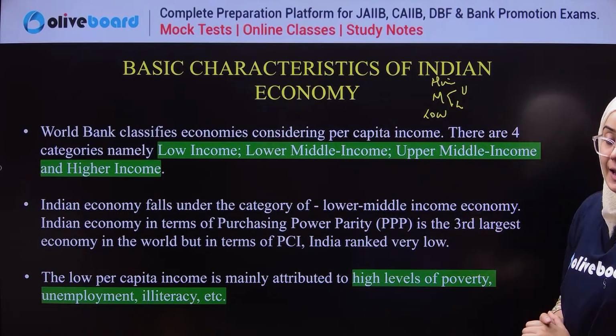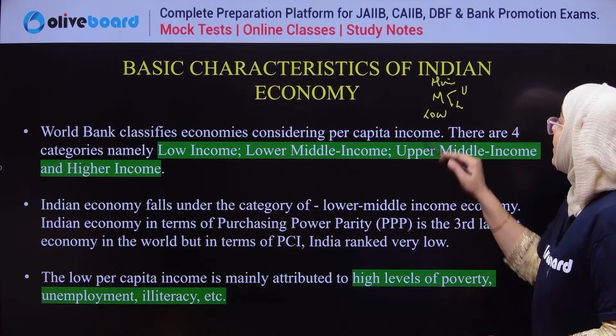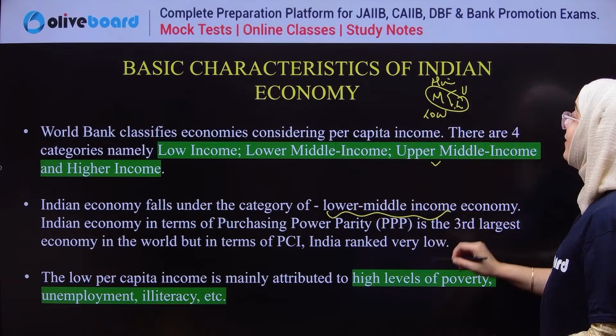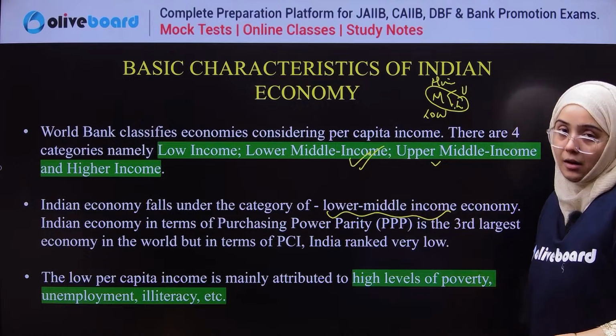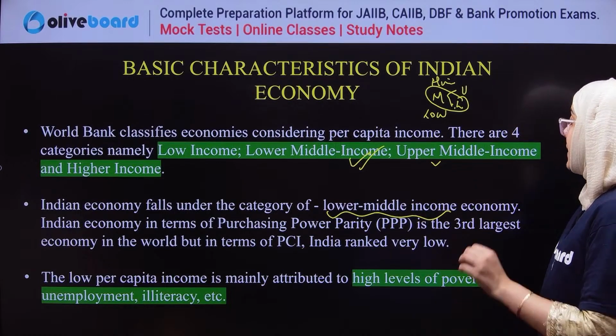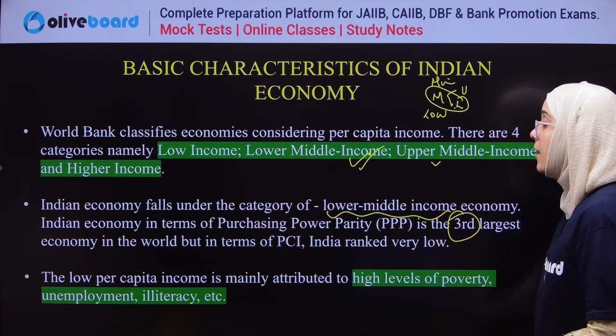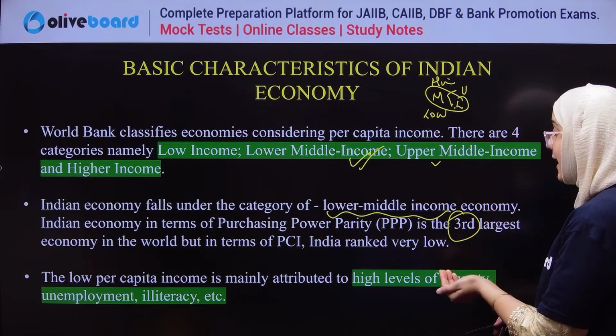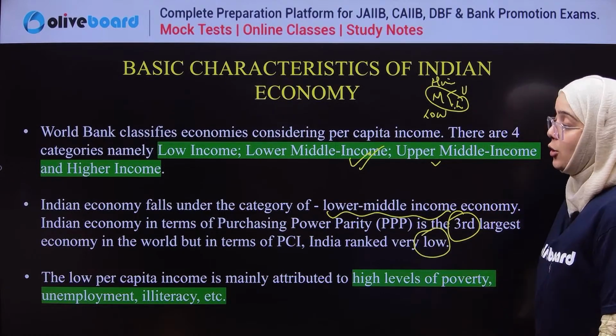India lies in the lower middle category. India is in the lower middle category group. In purchasing power parity India ranked third, but in terms of per capita income, India ranks very low.